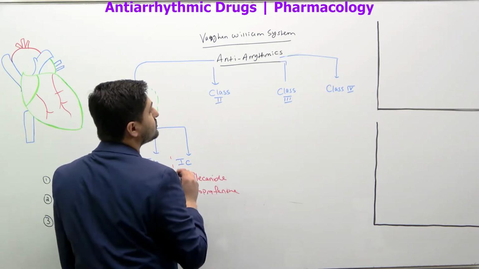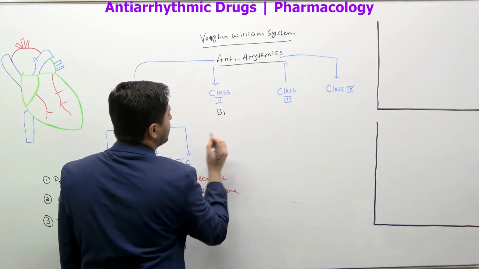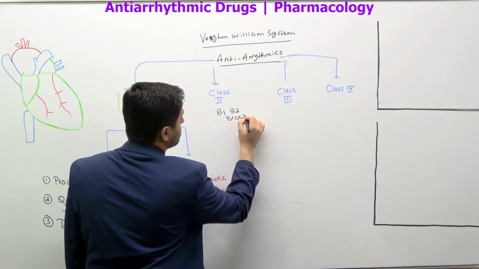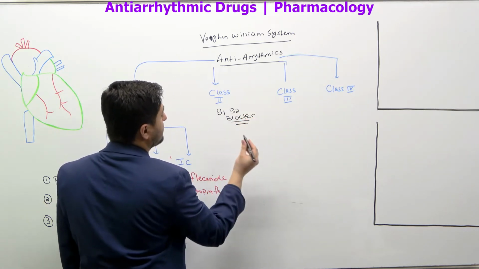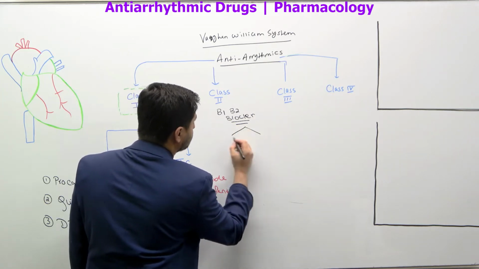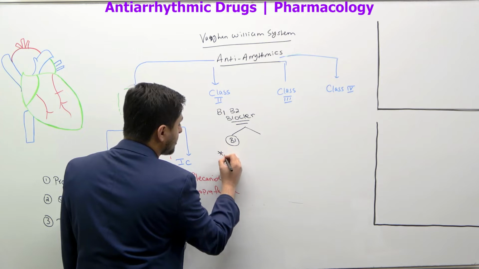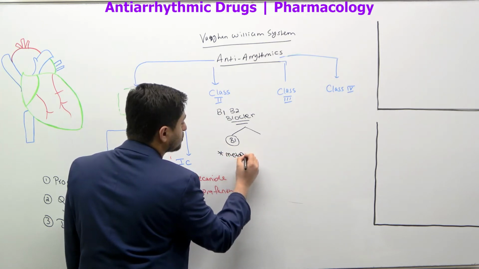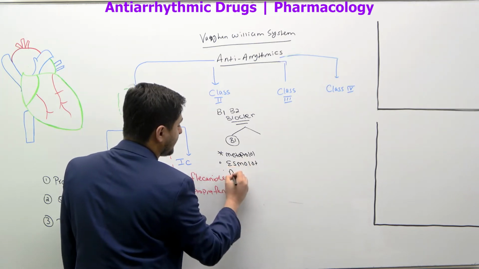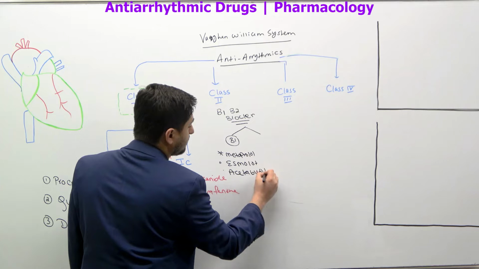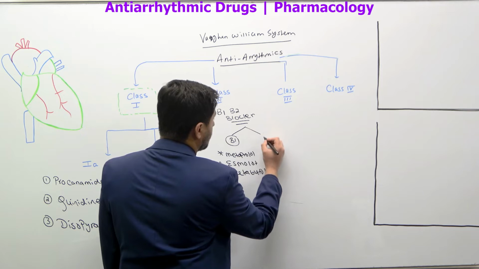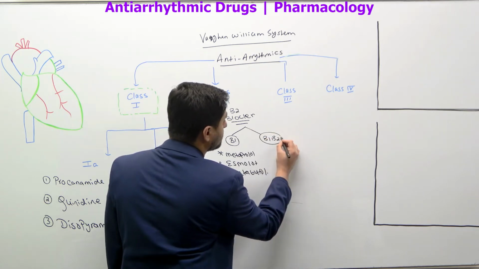These drugs are beta 1 or beta 2 blockers, all right? And here you have beta blockers. For example, if I write down drugs that block only beta 1, this is where we talk about drugs like metoprolol, esmolol, or acebutolol. Metoprolol, esmolol, acebutolol. These are the drugs. And there are also drugs which block both beta 1 and beta 2.